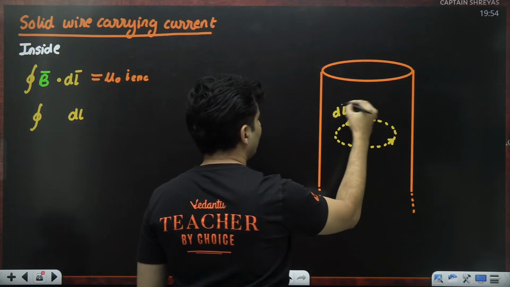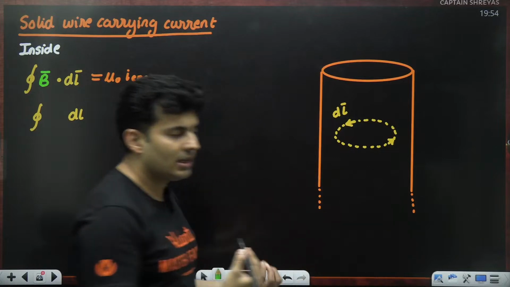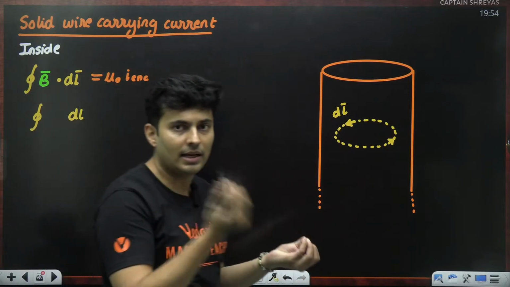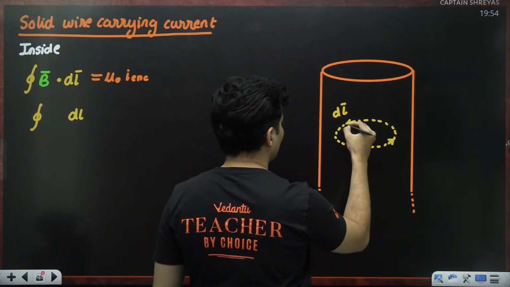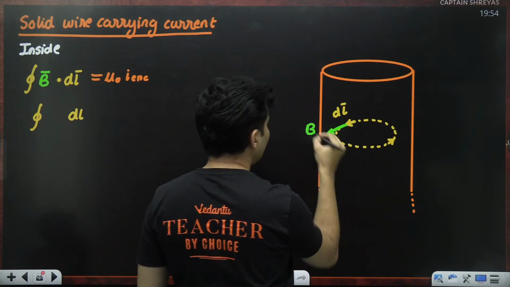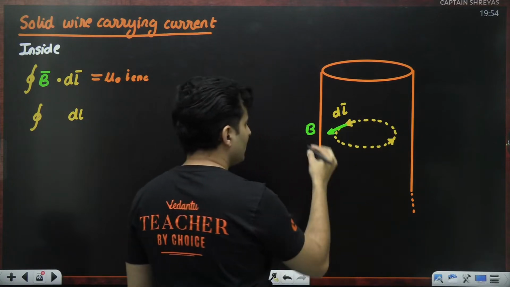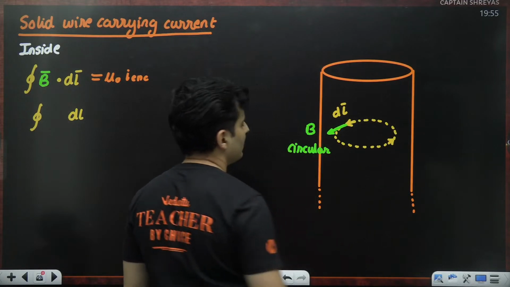Each small piece is dl. Magnetic field lines will never have an end or a start, they have to be closed loops, so the magnetic field is again going to be circular in nature, in the direction of dl.